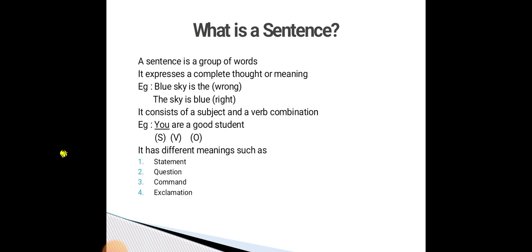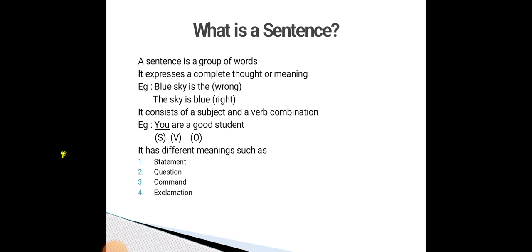So what does sentence mean? It is a group of words. The first one is complete thought or ideas. For that, the example is blue sky is, is it right? No, it is not right. So rearrange the same words to get a meaningful sentence: the sky is blue. This sentence is the information about the sky.